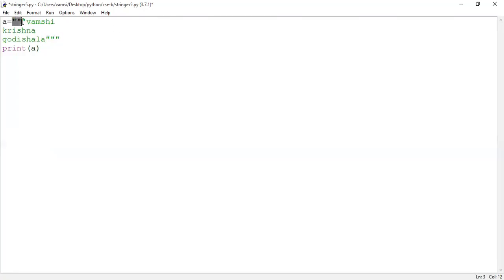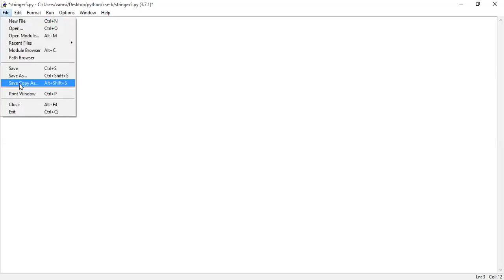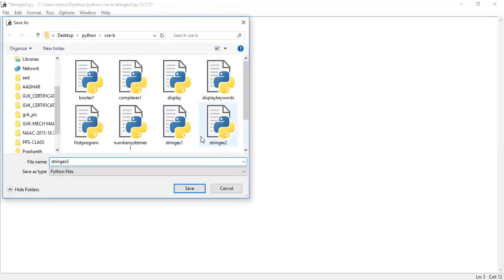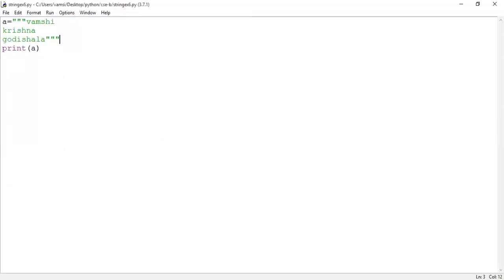See here what I have done. In the previous case, I have used single quotes three times at the beginning and end of the string. Before beginning the string, we started with three single quotes and ended with three single quotes. Now in this situation, I have used three double quotes at the beginning and at the ending. Is it clear? Yes, sir. Either way is possible. Okay, save the logic. String example6.py. Are you understanding the importance of triple quotes?